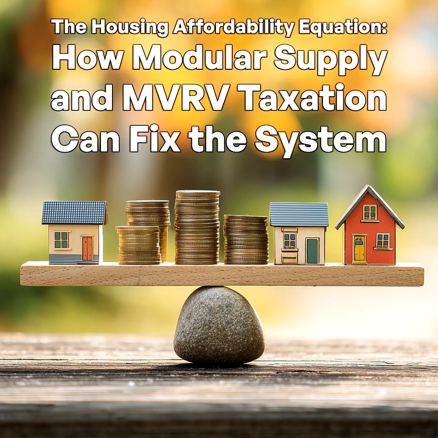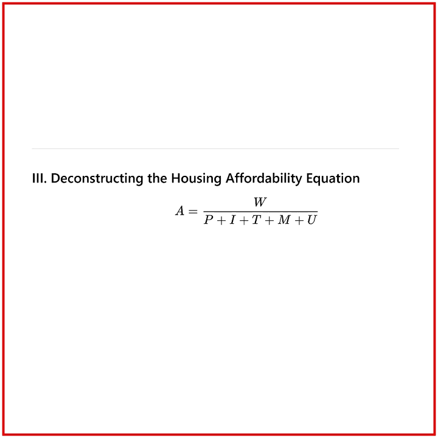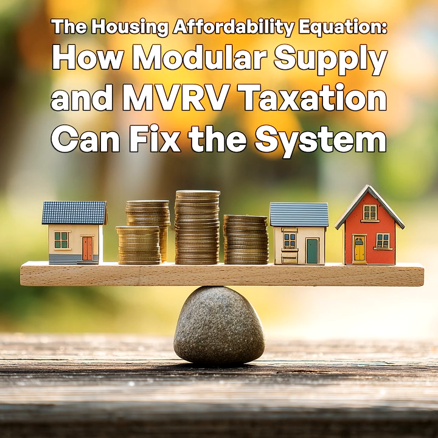3. Deconstructing the housing affordability equation. Affordability equals W divided by the sum of P, I, T, M, and U. This equation doesn't just model affordability, it maps the battlefield. Each variable represents a pressure point where policy, design, or technology can intervene. Let's walk through each one.